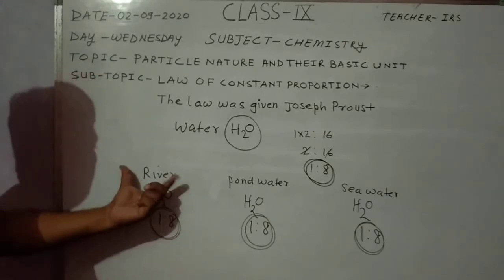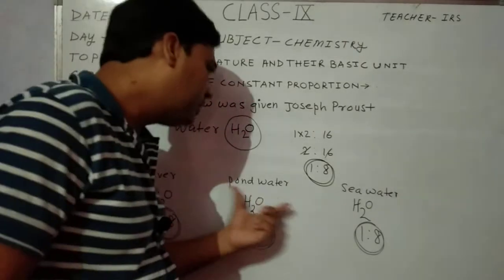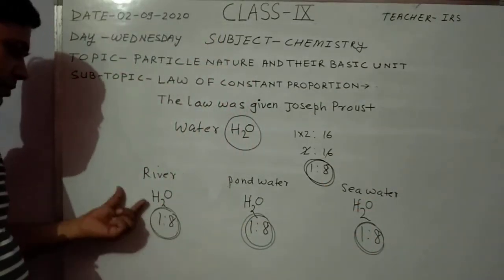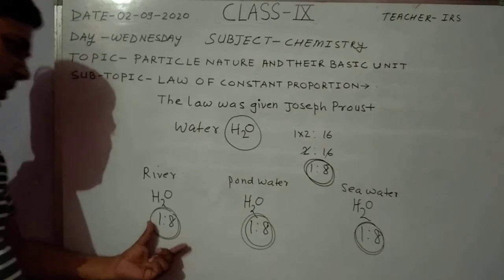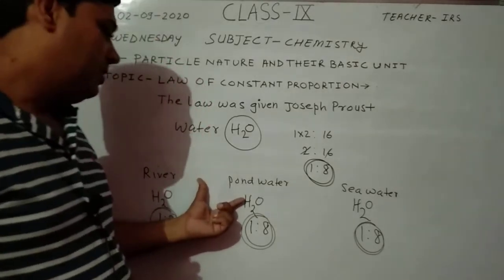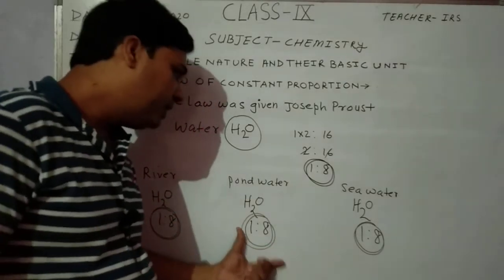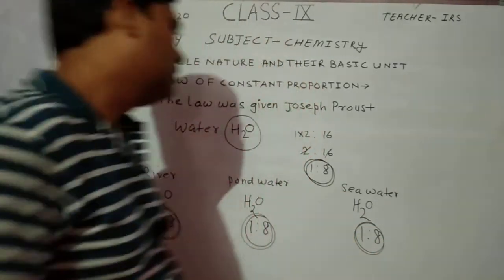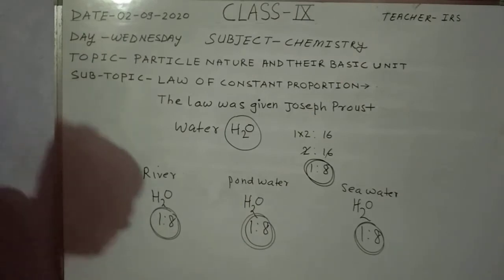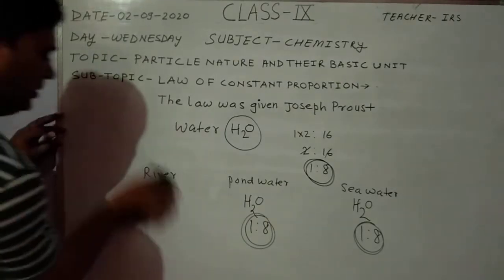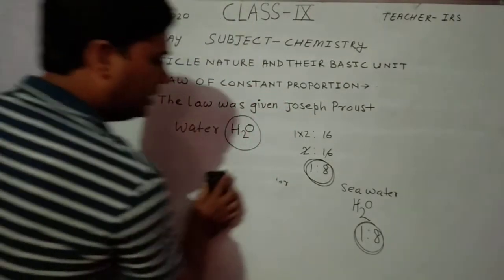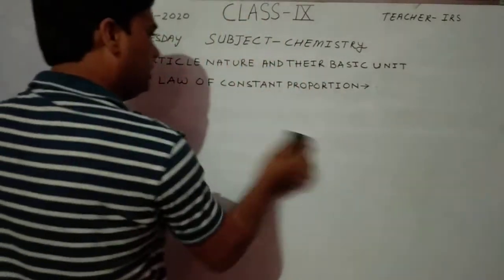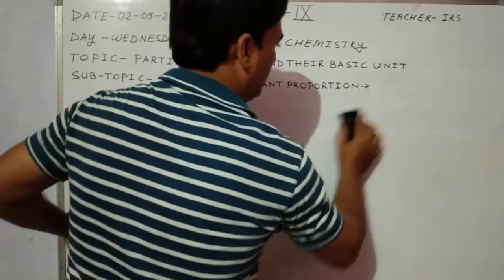That is, if we take river water, pond water, sea water, the mass ratio of hydrogen and oxygen in river water is 1:8. In pond water, the mass ratio is again 1:8, and in sea water, the mass ratio is again 1:8. So in this way, we can explain the law of constant proportion, because it does not depend on the source, it only depends on the composition.